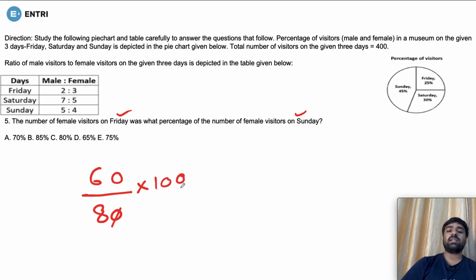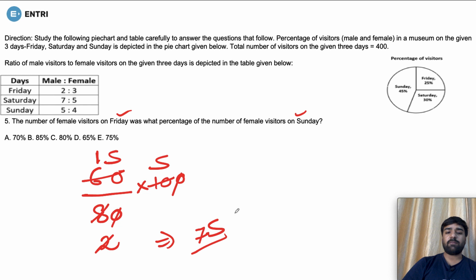So you'll just cancel out the 0 from here, isn't it? And now you're just solving it out. 4 2s are 8, and now 2 5s are 10, so it is going to give you the value 75%. Is there any option that is 75? Yeah, option E is correct.